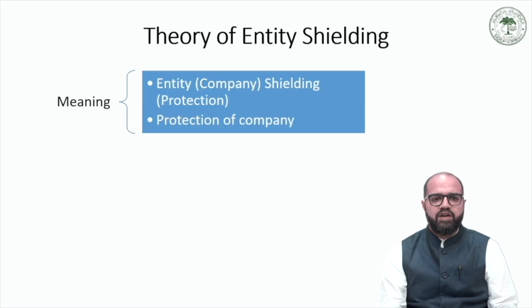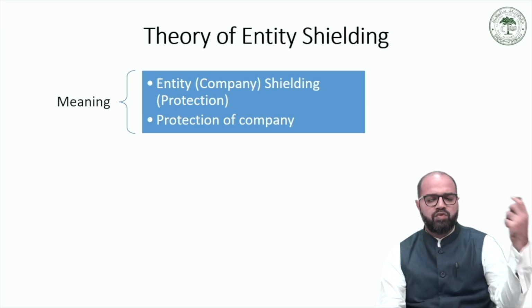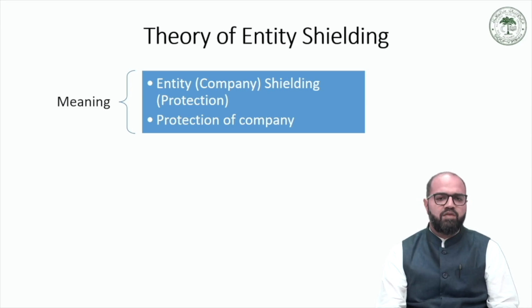Now the term entity shielding refers to the rules that protect a company's assets from the personal creditors of the shareholders. So the term entity here refers to a company and the word shielding refers to protection. So this theory is for protection of a company, as opposed to the theory of owner shielding, which is for protection of a shareholder of a company.